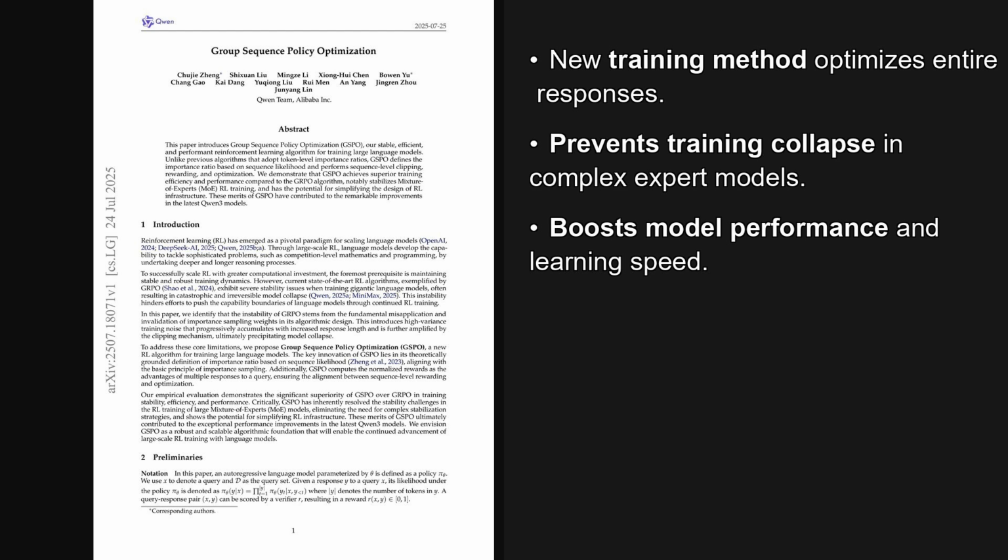In short, by shifting the focus from individual words or tokens to the entire response or sequence, it fundamentally stabilizes the training process. This sequence-level approach not only prevents the model from collapsing, but also makes it learn faster and perform better. This is a really significant step for reinforcement learning.